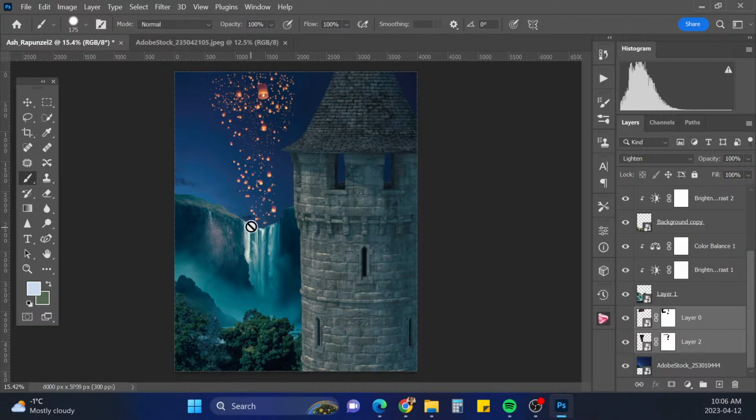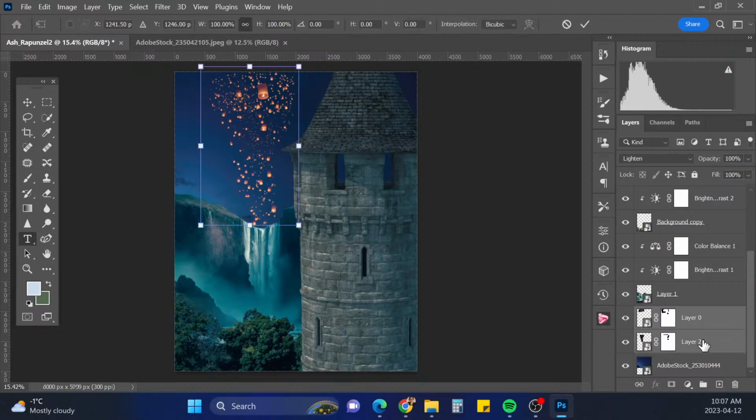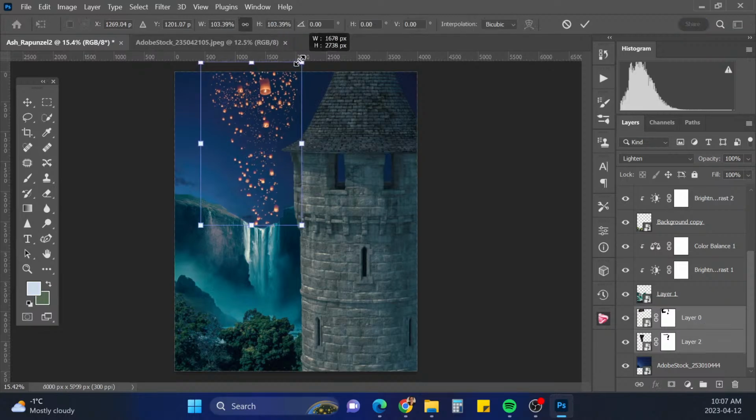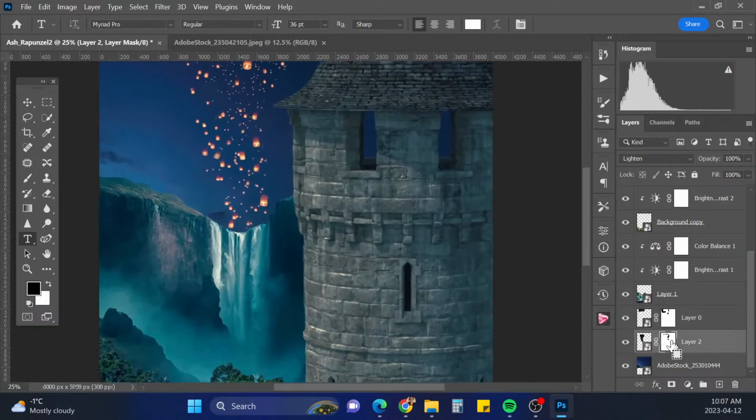Maybe if I paint some of these bigger ones out, that would work better. Yeah, maybe that's okay to have them a little bigger like that, but all right, I still want to paint a few out.